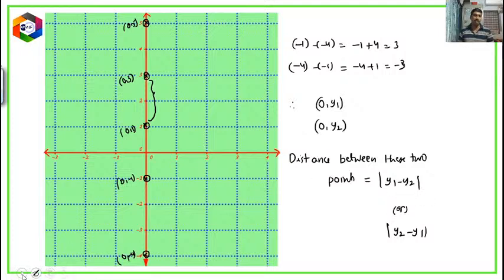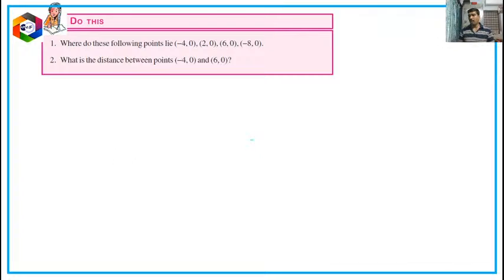Now based on these two, a small exercise is given. See children, I hope this is very very simple, and I need the answers from you only. I hope all of you will give. So just I will write the answers. Children, please try to read the question first.